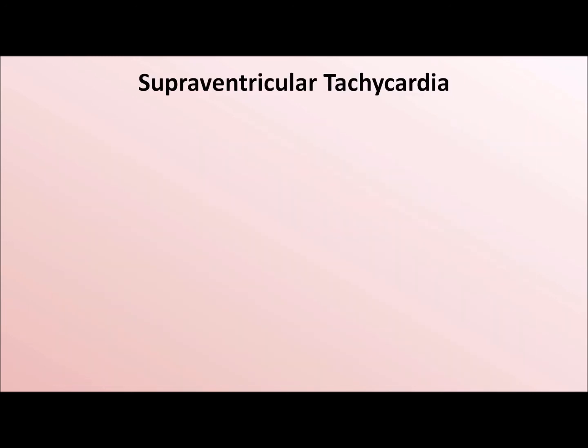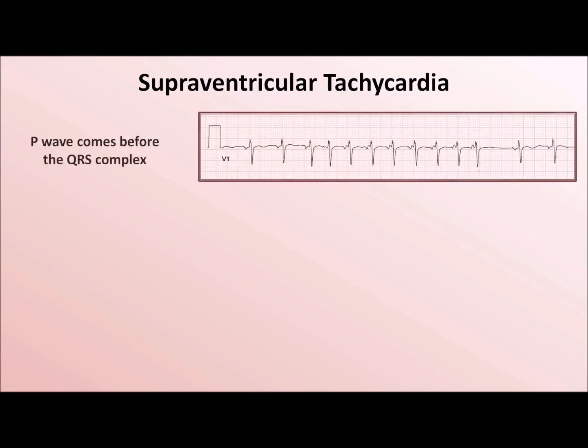Here are 3 examples of SVTs. In this case, there is a very short 9-beat run of an SVT in which the P wave comes before the QRS complex. Notice how the P wave morphology during the arrhythmia differs from that when the patient is presumably in normal sinus.